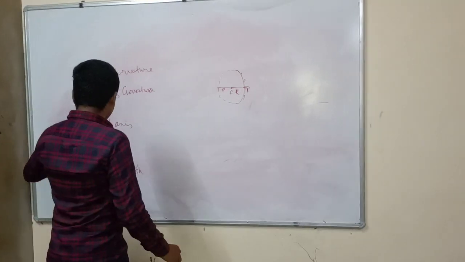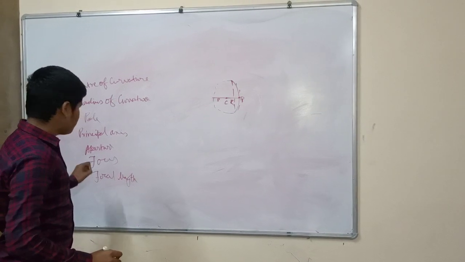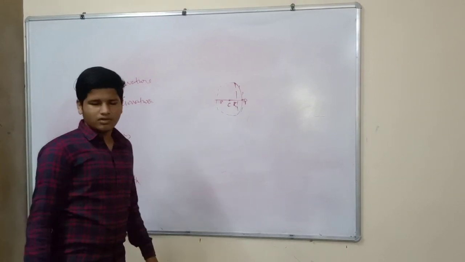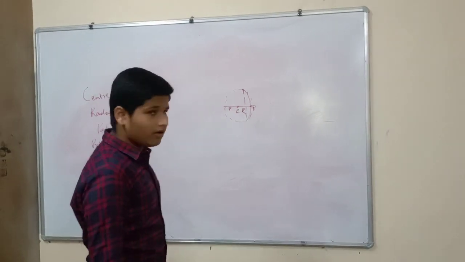The principal axis, the aperture. The diameter of the reflecting surface is known as the aperture. Focus. What's the focus? It's the point where the image is formed.